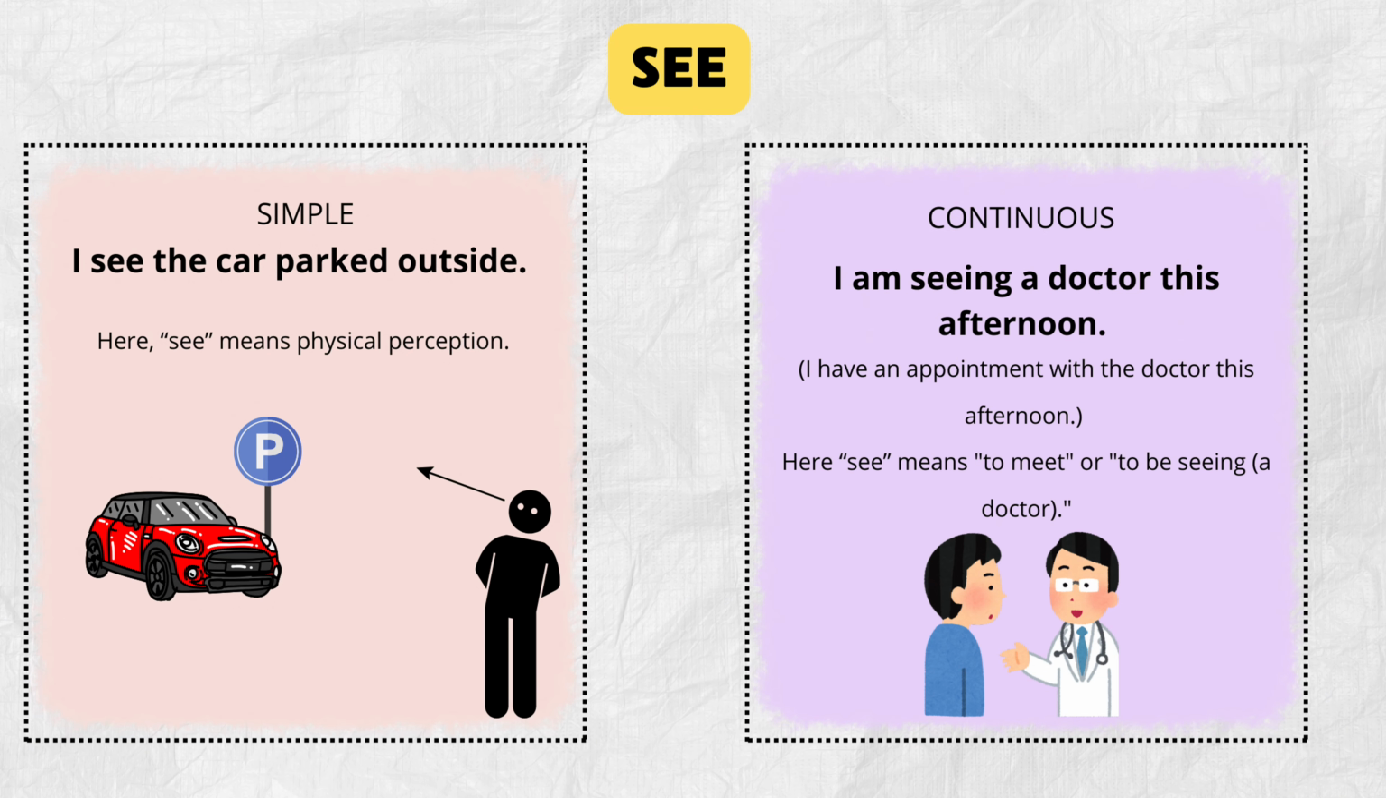To see. Simple form. I see the car parked outside. It means I see the car that is parked outside. Here, see means physical perception. It's a sense. Continuous. I am seeing a doctor this afternoon. It means I have an appointment with the doctor this afternoon. Here, see means to meet or to be seen.